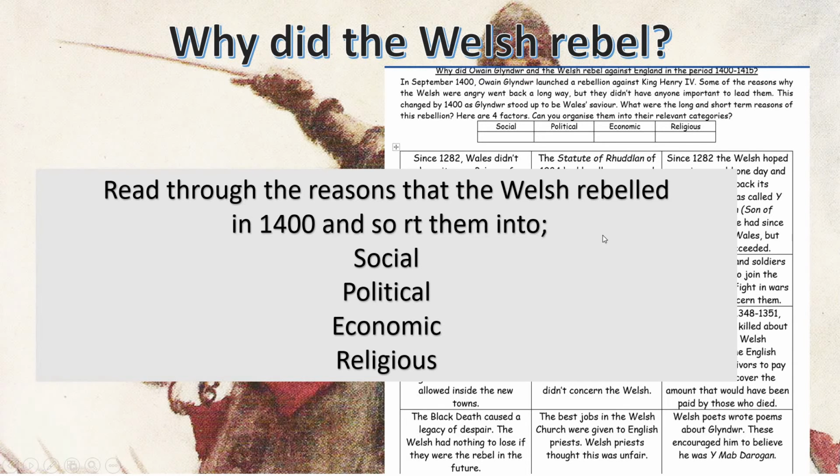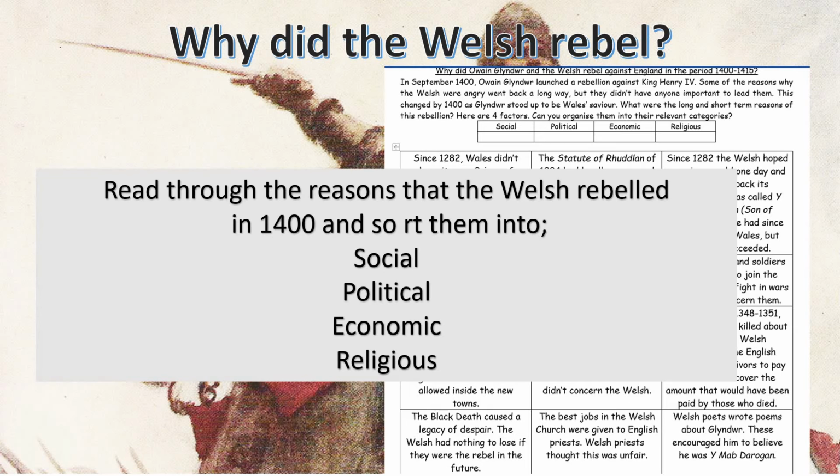So I want you to read through all of these and just put a little S, a P, an E or an R, or you can colour code it, it's totally up to you. Some of them might be more than one, some of them might be two, some of them might have all four of them in there. That's absolutely fine, as long as you can justify it. So remember, we're thinking about the way that people behave, people's beliefs, money and wealth, and people's faith and their religious beliefs.